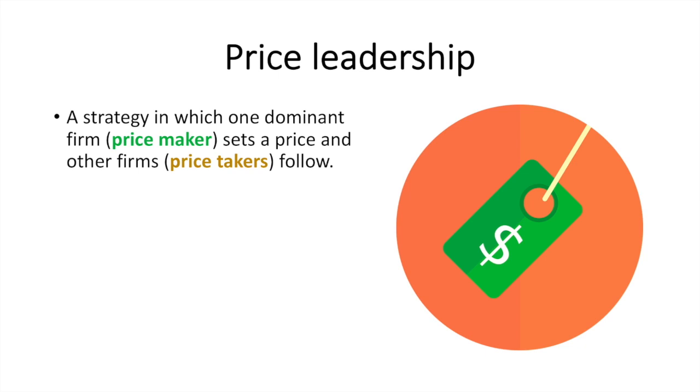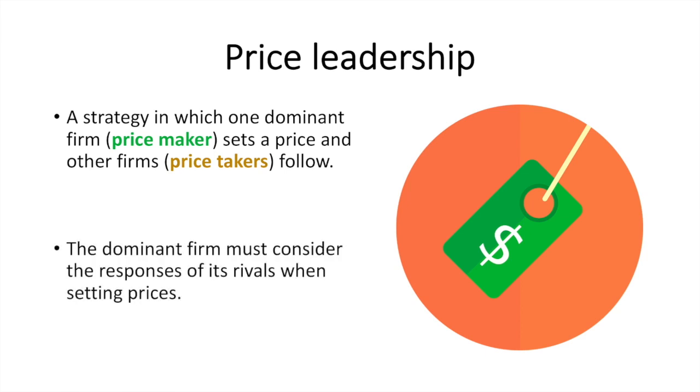Tacit collusion can come in the form of price leadership. Price leadership is a strategy in which one dominant firm, the price maker, sets a price and other firms, the price takers, follow. The dominant firm must consider the responses of its rivals when setting prices.